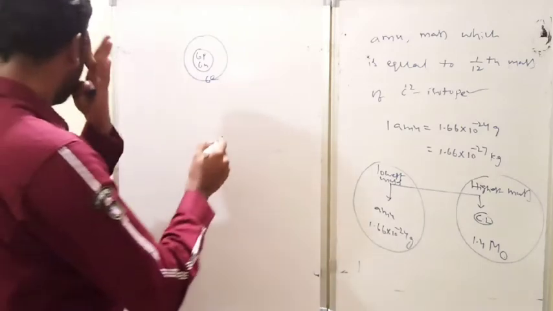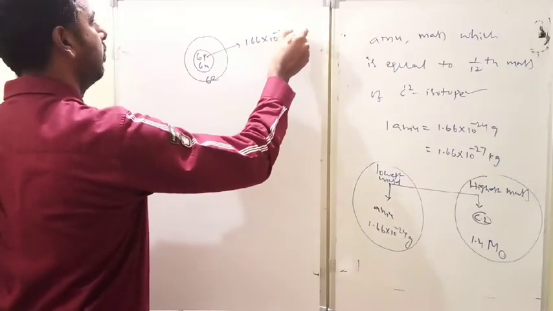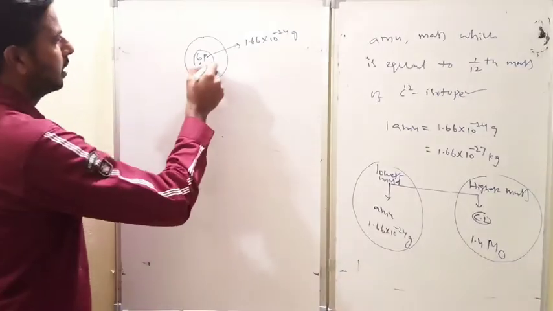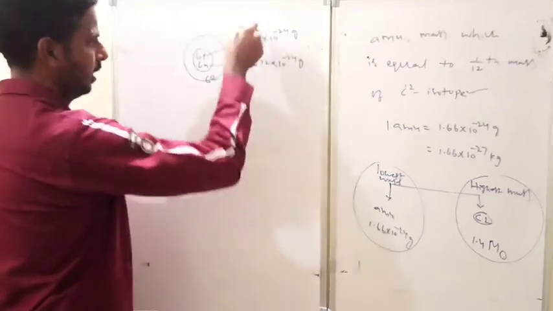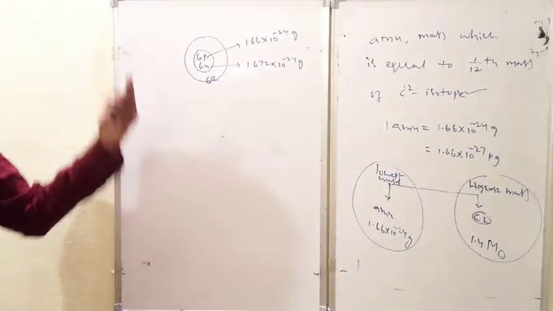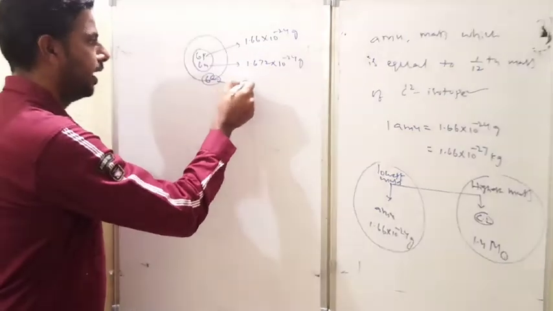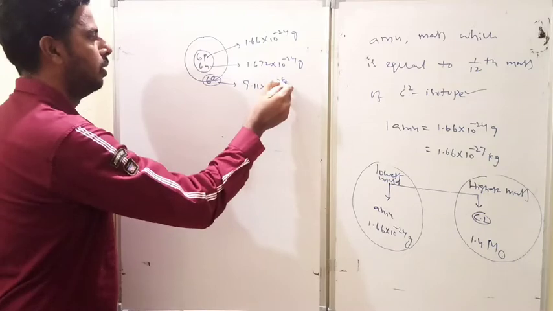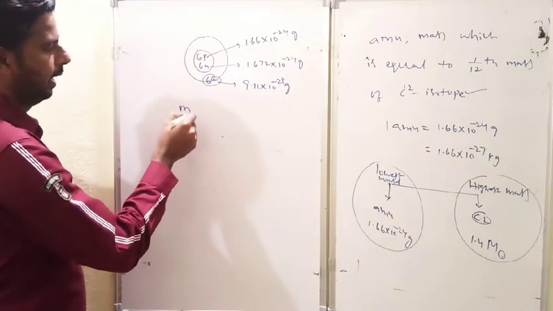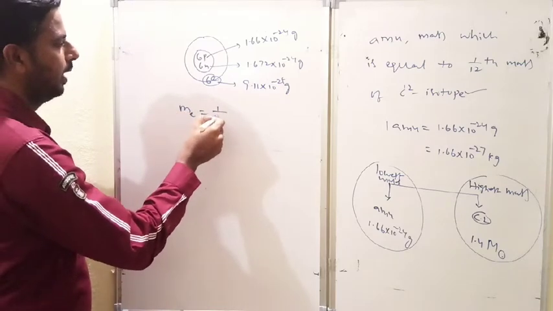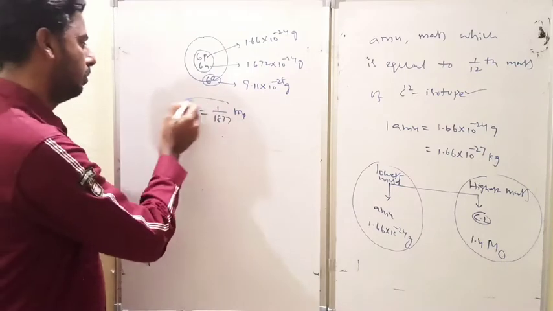You know what is the mass of one proton? 1.66 into 10 power minus 24 grams. What is the mass of neutron? 1.672 into 10 power minus 24 grams. Mass of proton and mass of neutron are almost the same, nearly same. But if you take the mass of electron, it is 9.11 into 10 power minus 28 grams. So if you compare, the mass of electron is 1 by 1837 part of the mass of proton. It is almost negligible mass.